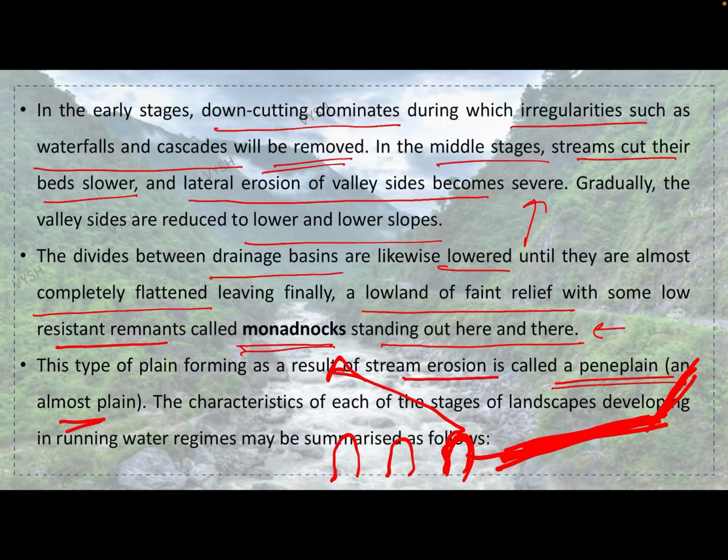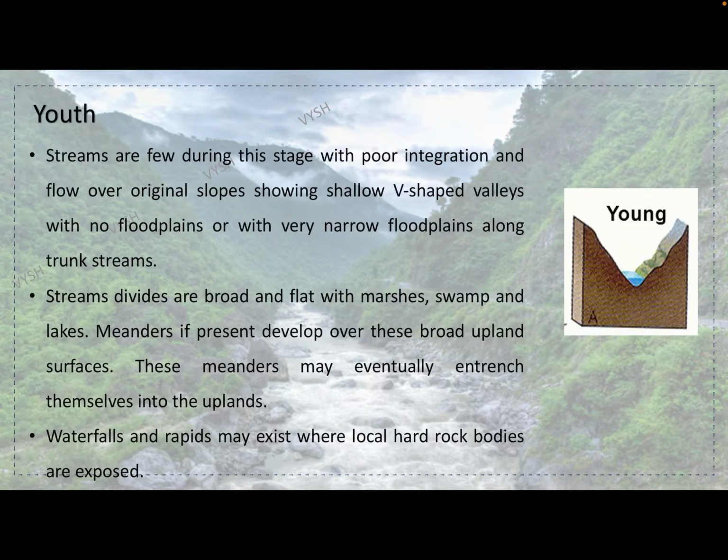Okay, the characteristics of each of the stages of landscape development in running water regimes may be summarized as follows. Youth stage. What is basically the youth stage? In the initial stage, okay, streams are few during this stage with poor integration and flow over original slopes, showing shallow V-shaped valleys.